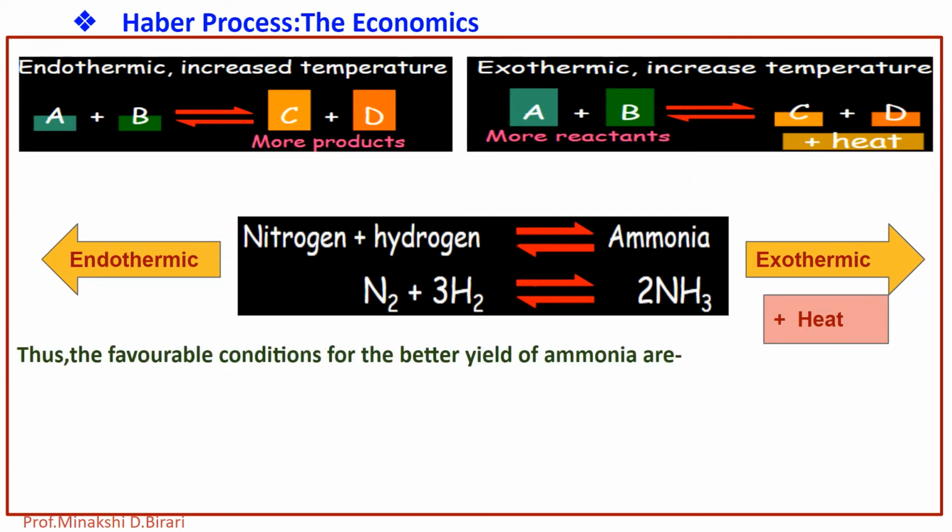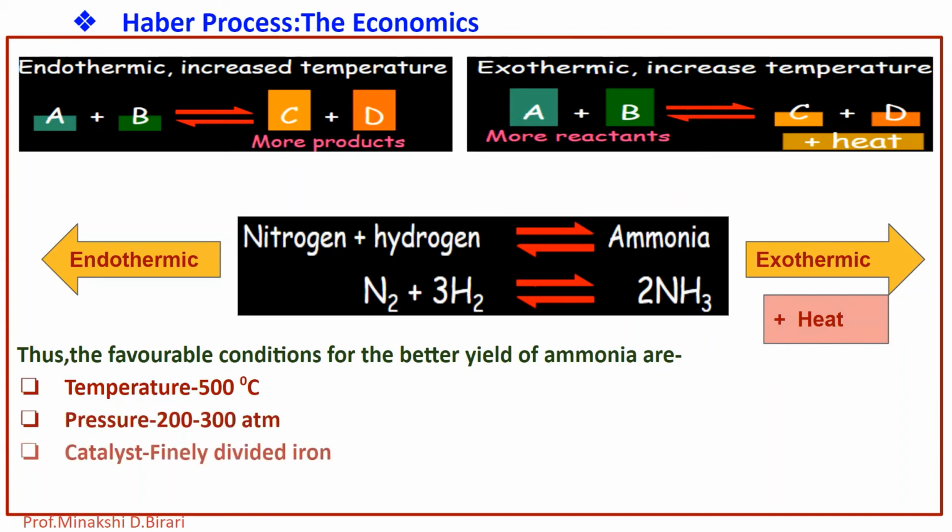Thus the favorable conditions for the better yield of ammonia are: optimum temperature 450 to 500 degrees Celsius, pressure 200 to 300 atmospheres, catalyst finely divided iron, and the proportion of gases, that is N2 and H2 in the ratio 1:3.